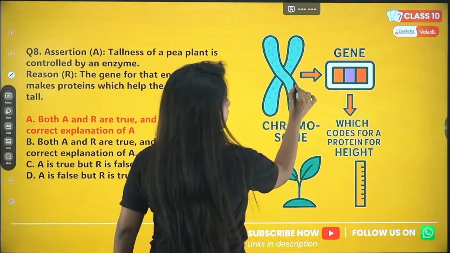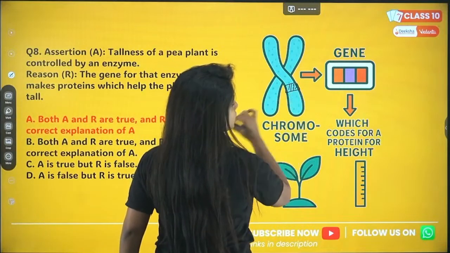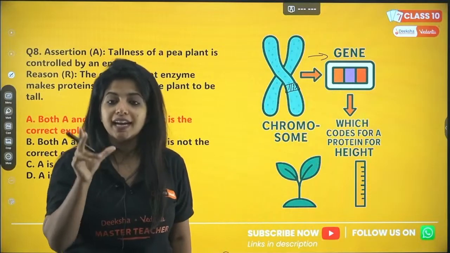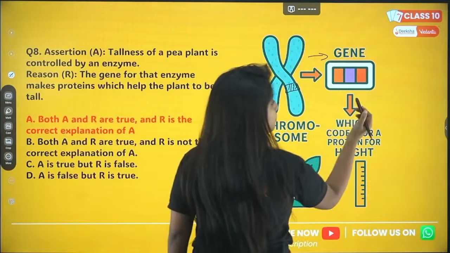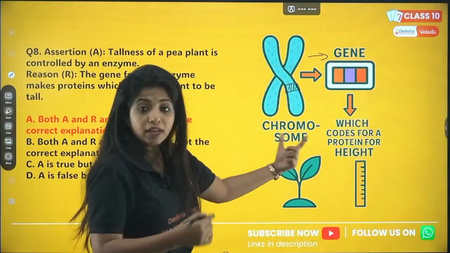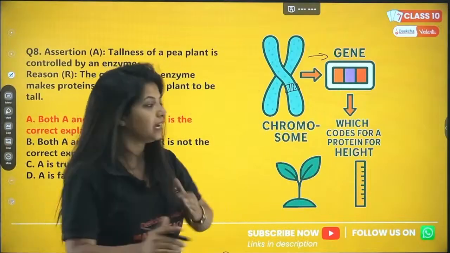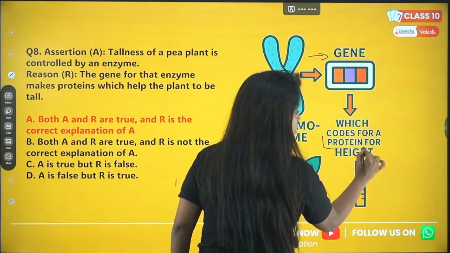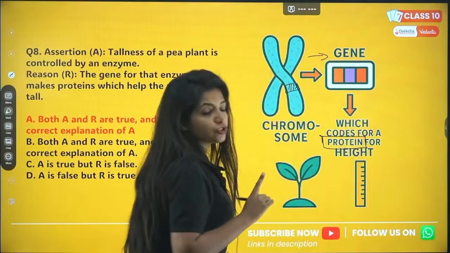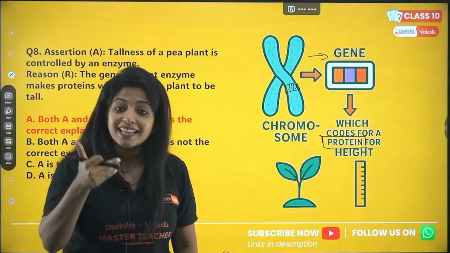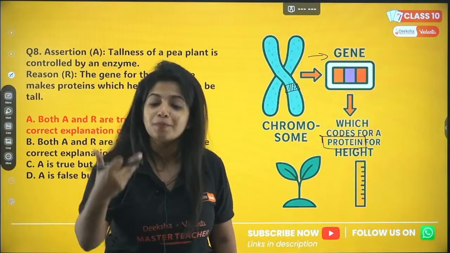Now your DNA which is there has small segments which you call as what? Genes. And each gene actually codes for a protein. So over here, it is coding for a protein that is responsible for the height. Now my dear children, you need to understand one very important thing. Enzyme is also a protein.